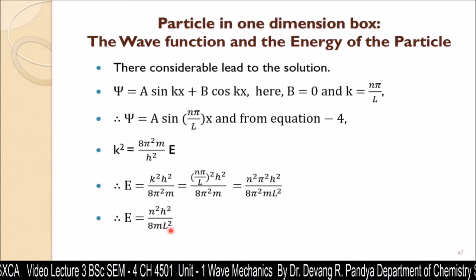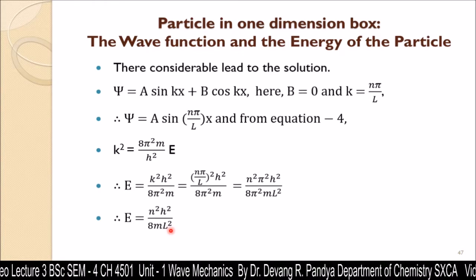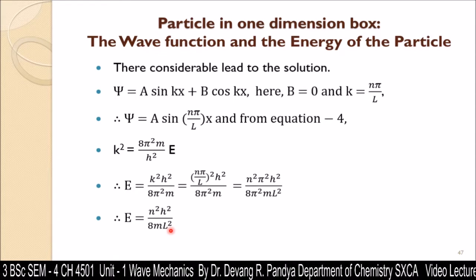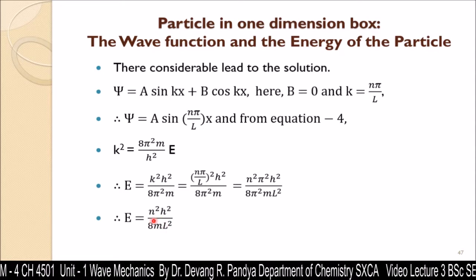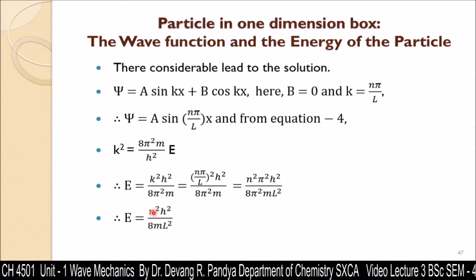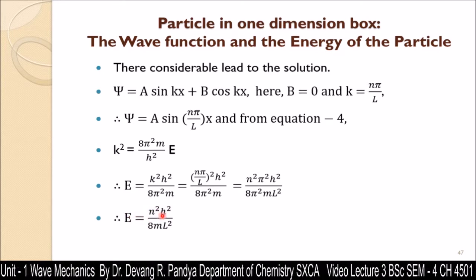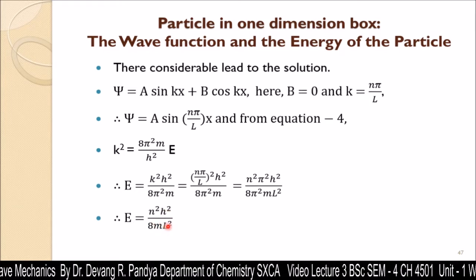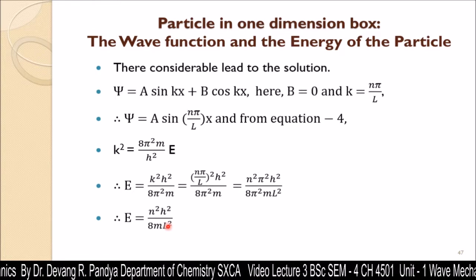This minimum energy is known as zero-point energy for a particle confined into a one dimension box. If somebody asks you what is the zero-point energy for the particle confined into a one dimension box, you need to put the value of n as 1. You get E is equal to h square upon 8 m l square. That is the zero-point energy for a particle confined into a one dimension box.